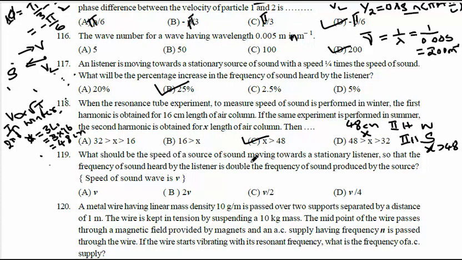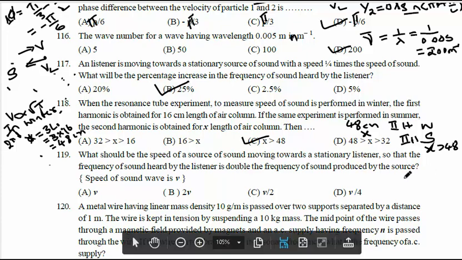I'm going to write here: source moving towards a listener which is at rest, not moving. Velocity of sound is taken from source to listener.